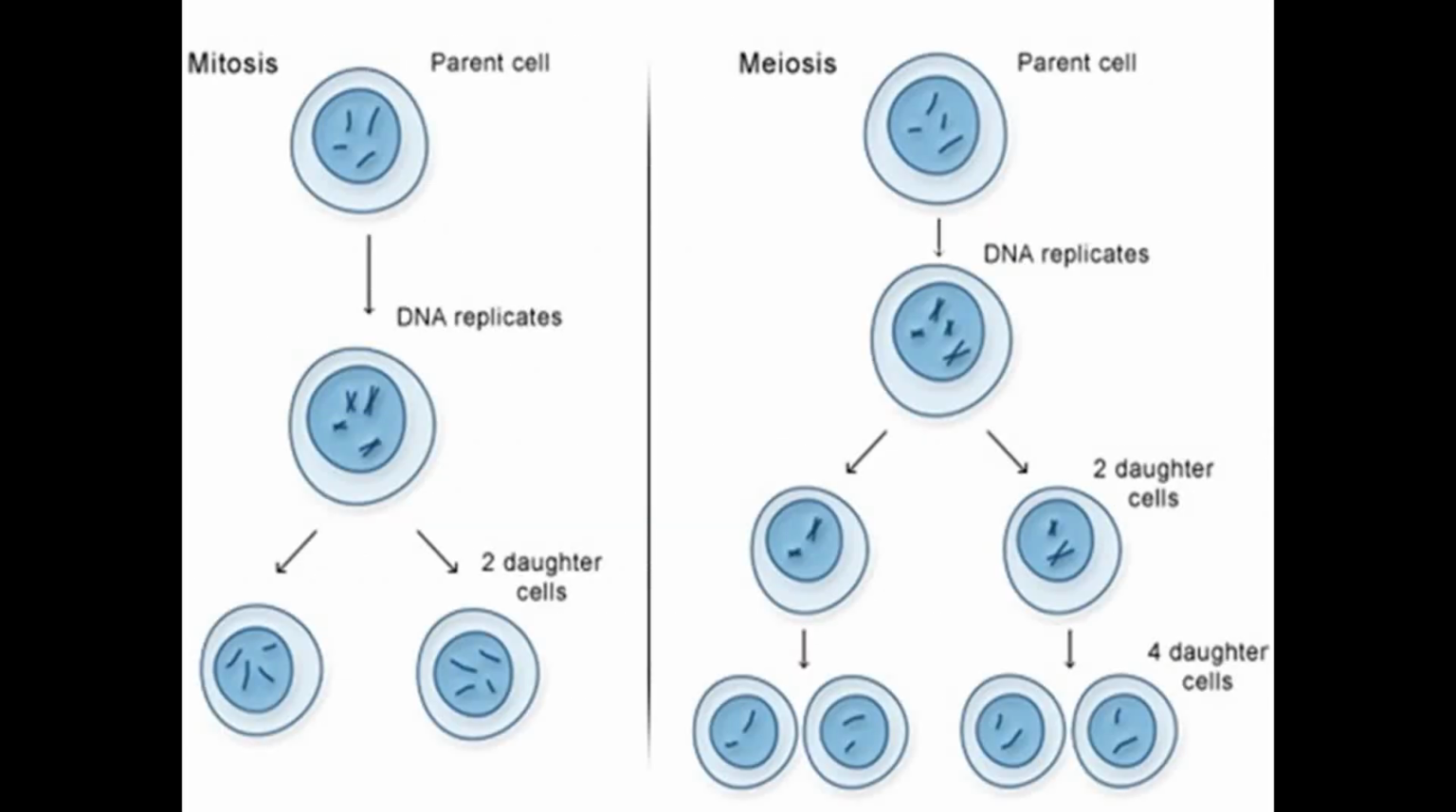By this diagram, it will be clear to you that in case of mitosis, from one cell two new daughter cells are formed, but in case of meiosis, from one parent cell four new daughter cells are formed. So that's why mitosis occurs in case of somatic cell and meiosis occurs in case of reproductive cell. This meiosis is responsible for the formation of the gametes.